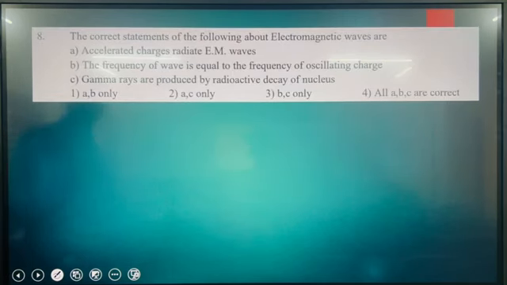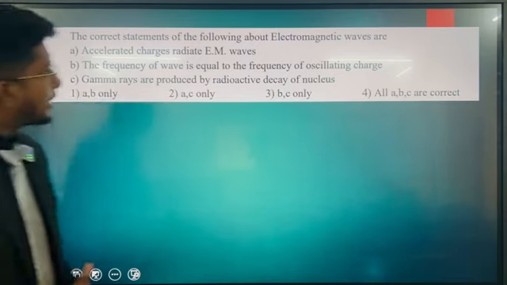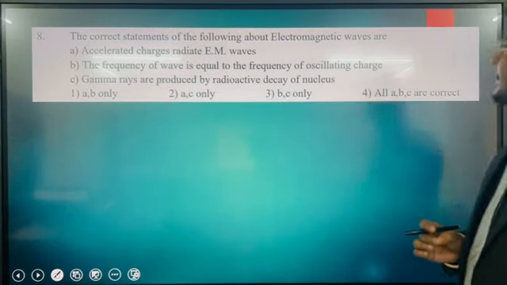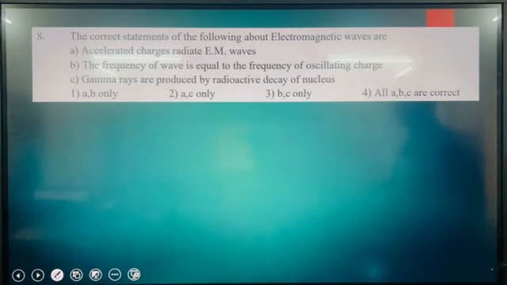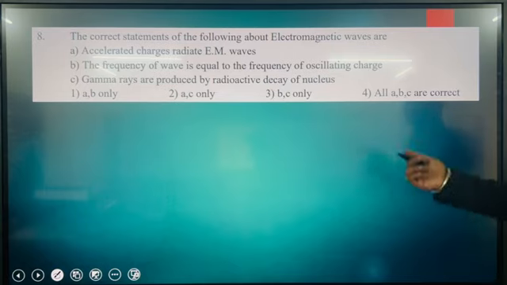Question number 8. The correct statements of the following about electromagnetic waves are: A, accelerated charges radiate electromagnetic waves; B, the frequency of the wave is equal to the frequency of the oscillating charge; C, gamma rays are produced by radioactive decay of the nucleus. Well, all three, A, B, C, are correct.